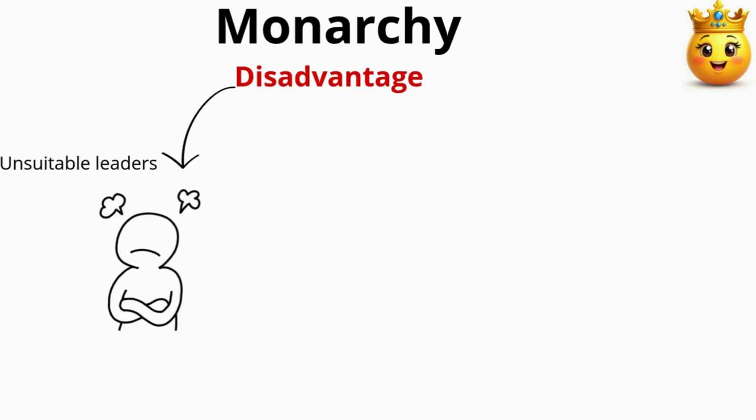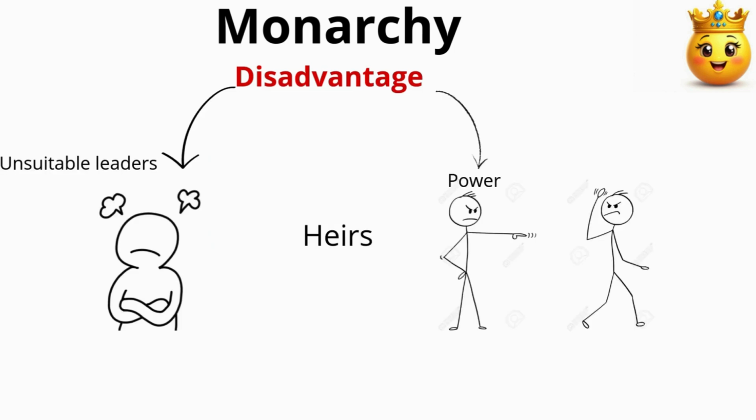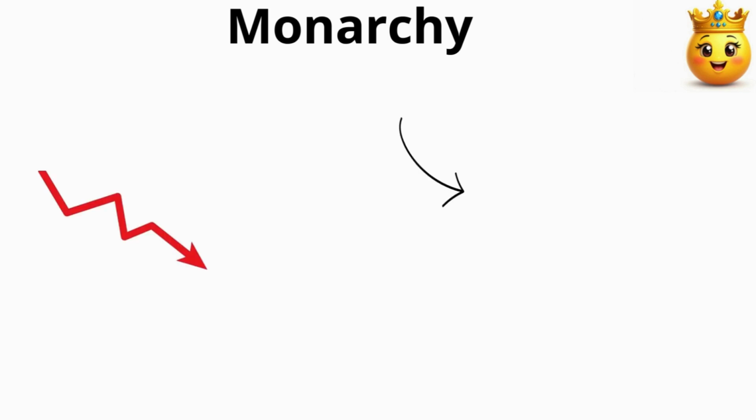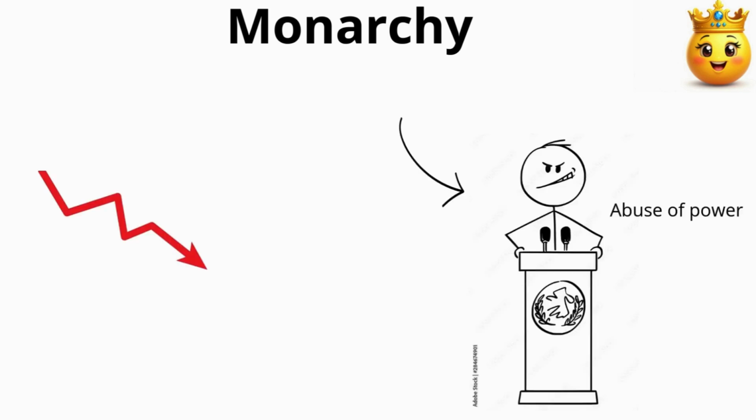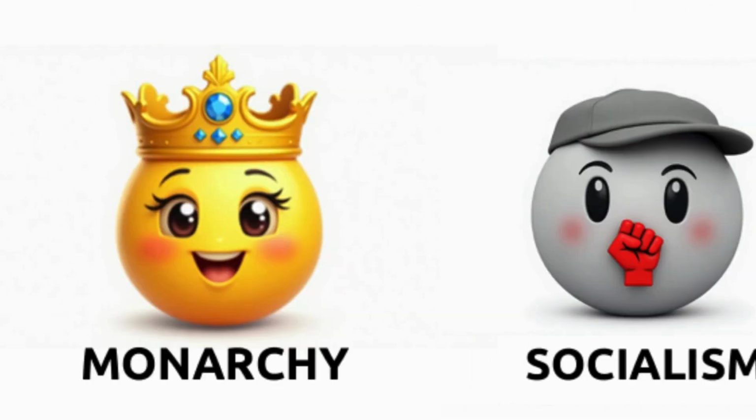One downside of monarchy is that it may result in unqualified rulers gaining power simply due to birthright. This can often lead to a lack of democratic representation and a higher risk of power being misused.